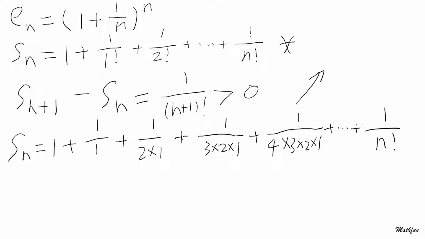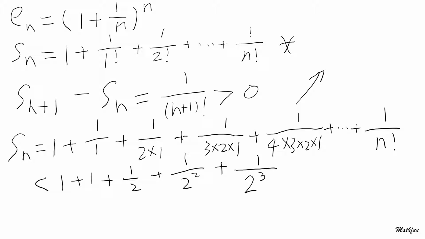You know what that is. So now this is obviously smaller than 1 plus 1 plus a half, well, all those are equal, but this one we are going to make 2 squared reciprocal, since 3 is bigger than 2. Obviously, this is true. And we're going to make this one 2 cubed reciprocal, plus dot dot dot, plus 2 to the power n reciprocal.